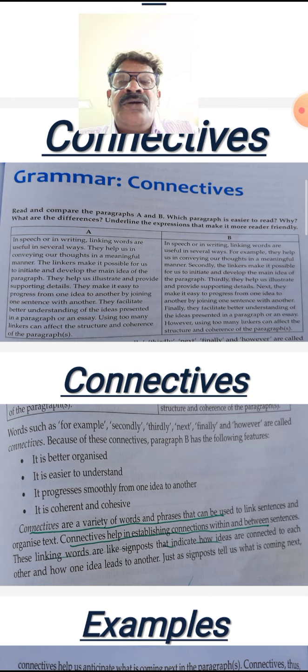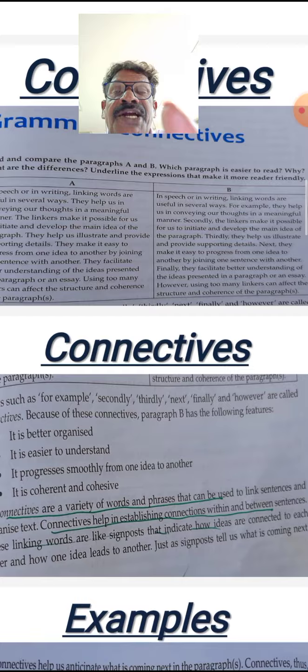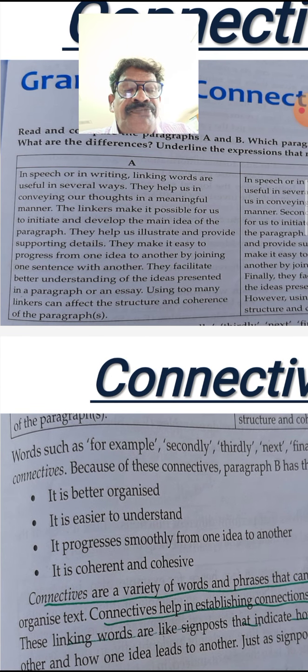Okay, now let us go to the first one, that is paragraph A. In speech or in writing, linking words are useful in several ways.